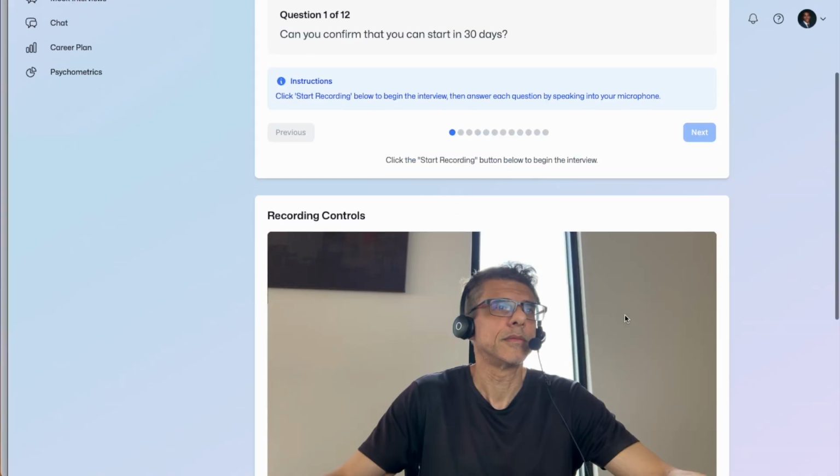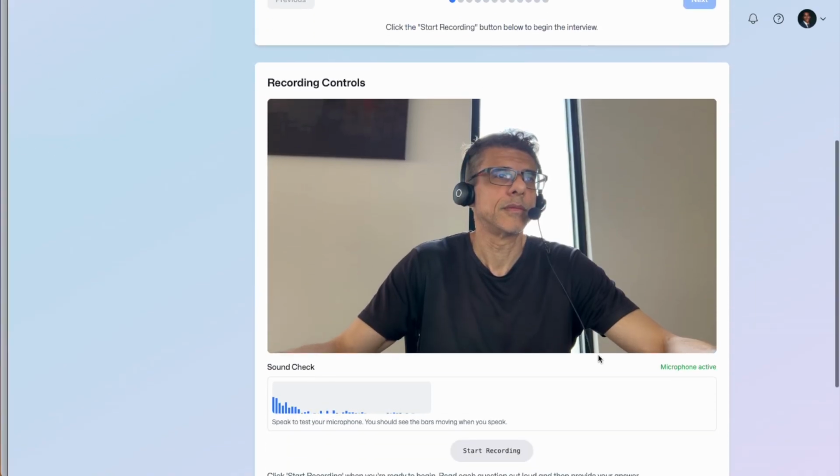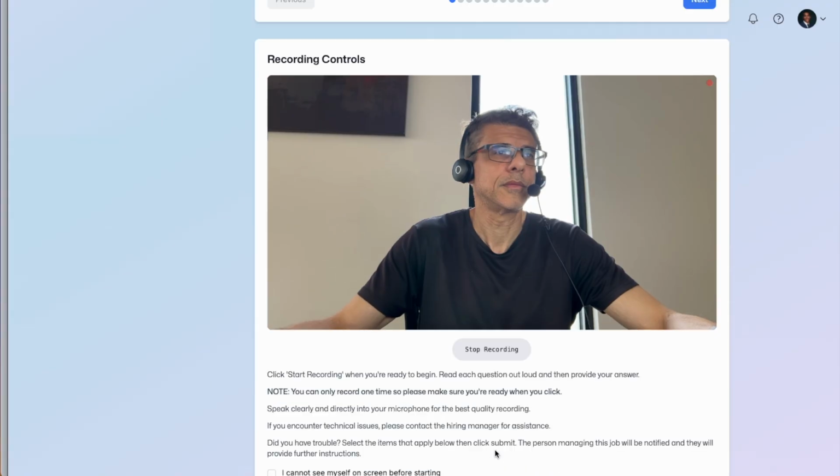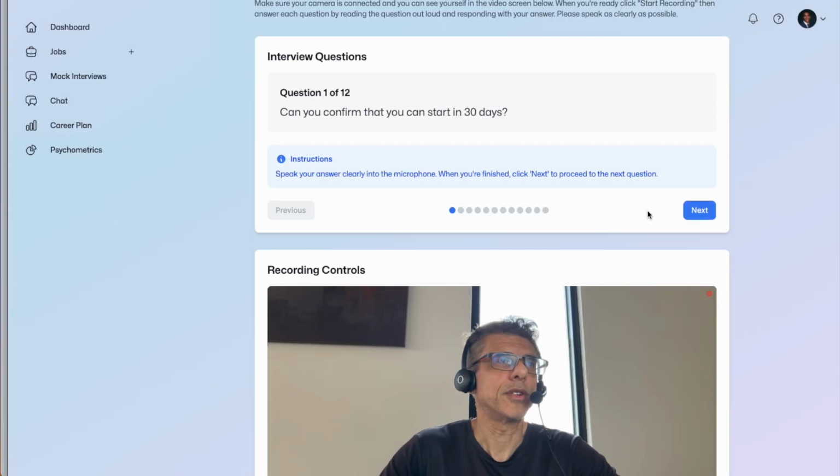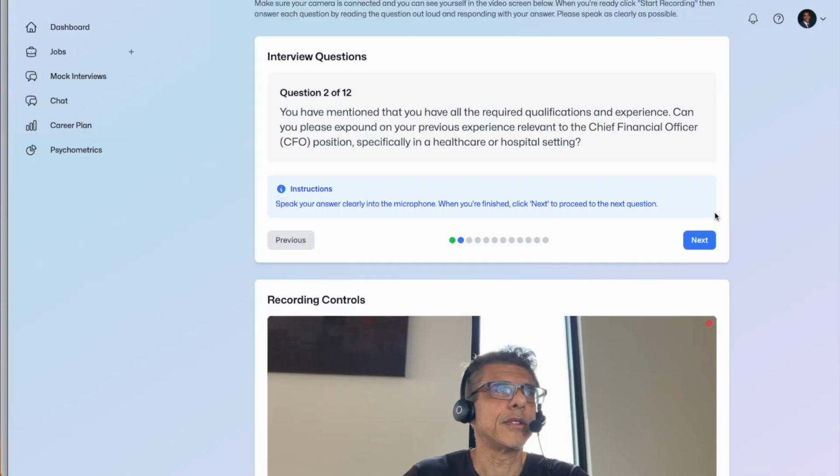The text interviewer will present text on a screen. Candidates will be required to click record to start the interview. Then they'll be required to read question 1 and provide their response, then move on to question 2 and continue until all questions have been answered.